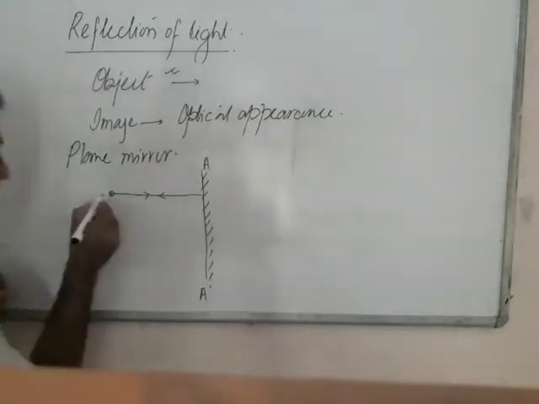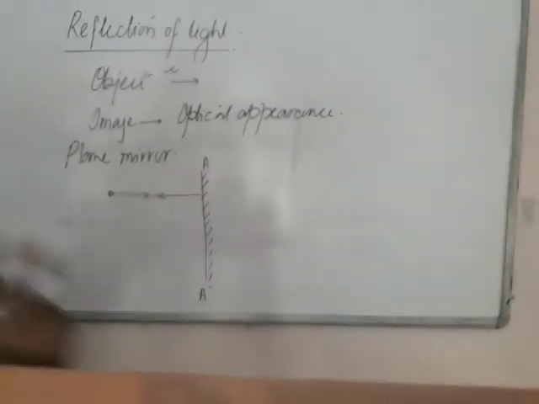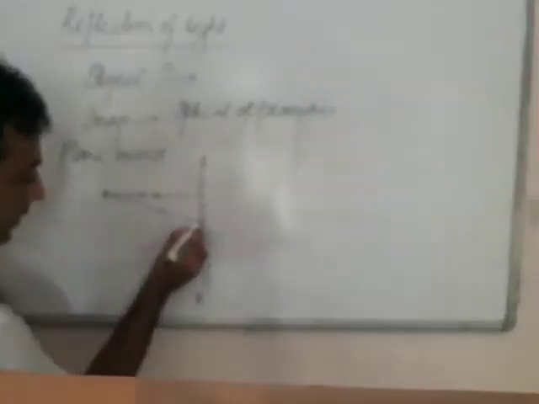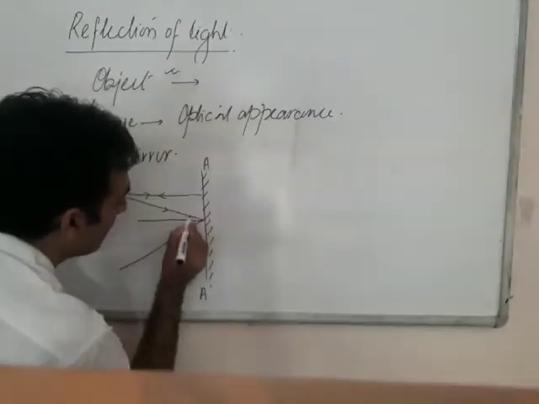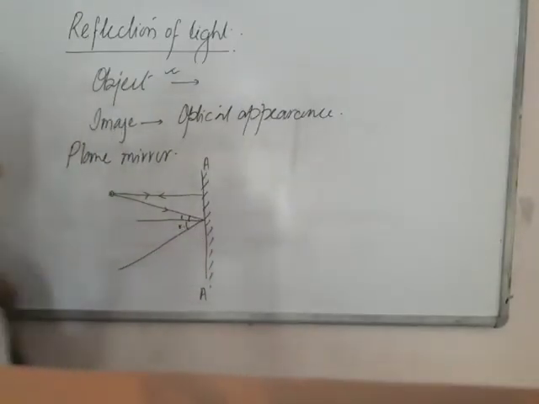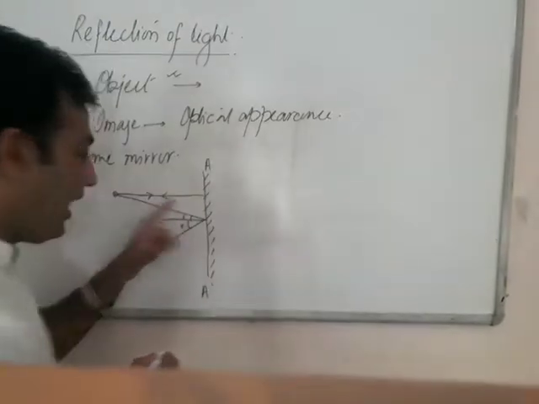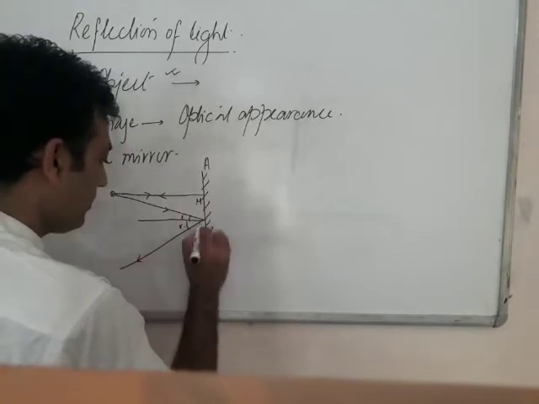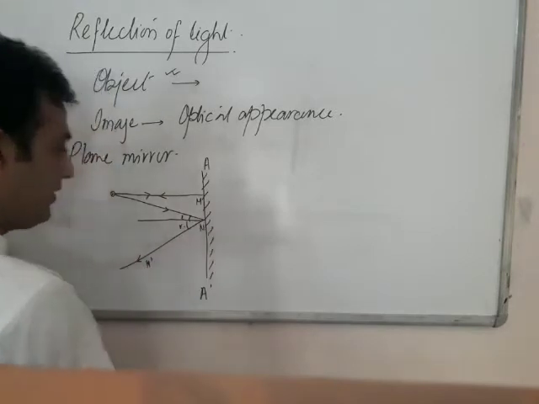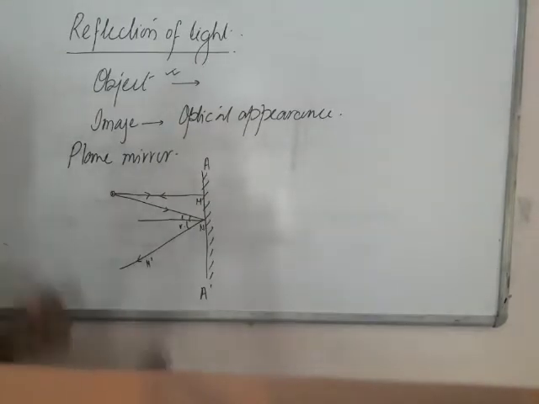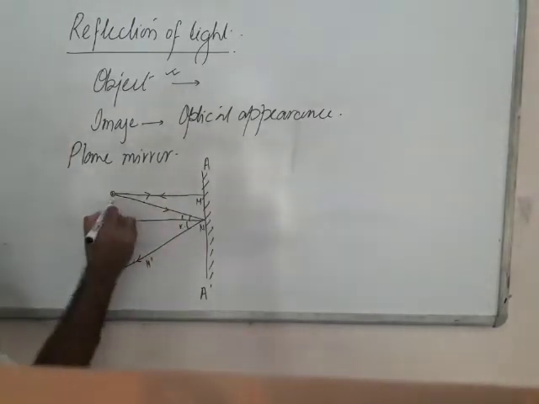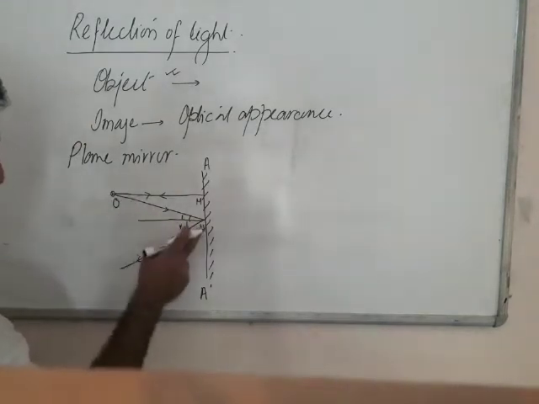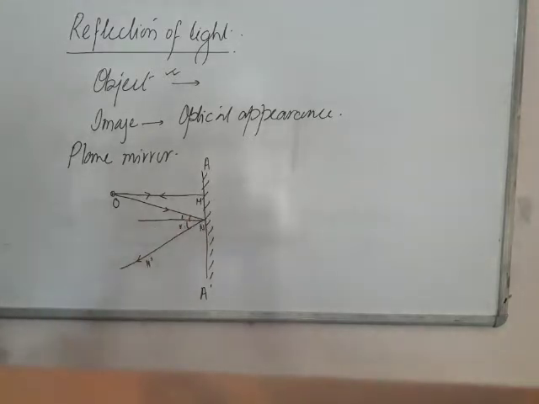And always remember, two incident rays are needed for image formation. One you have drawn here, and again as per the rule, angle I is equal to angle R. That means after reflection, OM is reflected back to its own path, and this incident ray ON after reflection goes along the NN dash path.